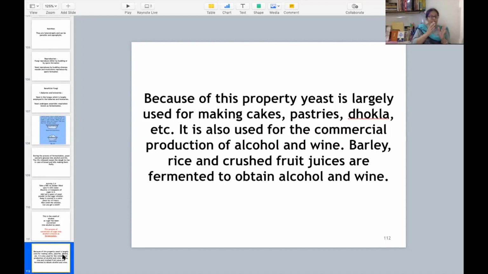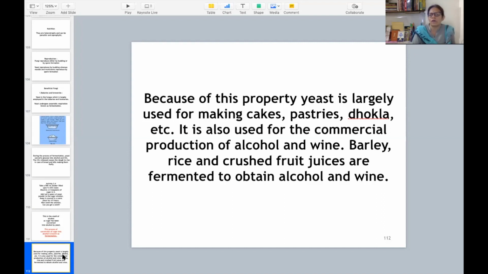Yeast इसीलिए alcohol बनाता है, alcohol बना उसमें wine की production के लिए use होता है. Barley, rice and crushed fruit juices are fermented to obtain alcohol and wine. Earlier I told you that yeast is used for the production of alcohol and wine with the help of fruit juices and cereals. So here are the cereals: barley and rice are cereals, and crushed fruit juices. Crush करके fruits को उसका juice के साथ mix करके उसकी fermentation करा के we obtain alcohol and wine.